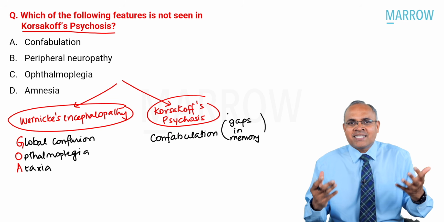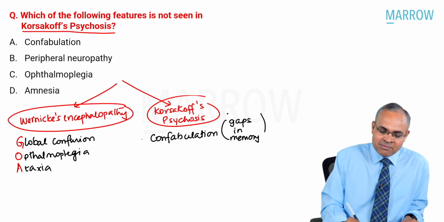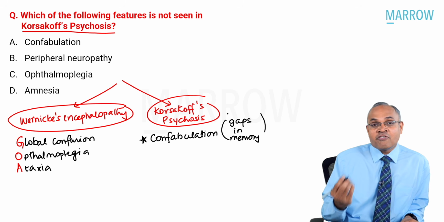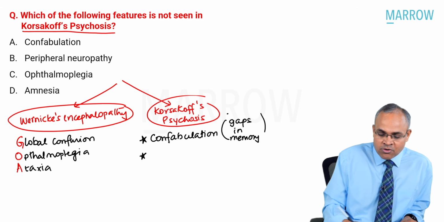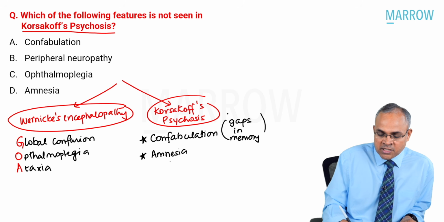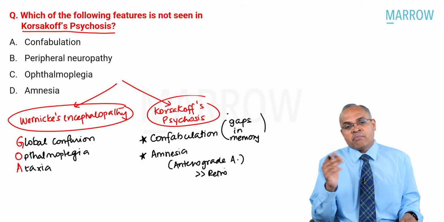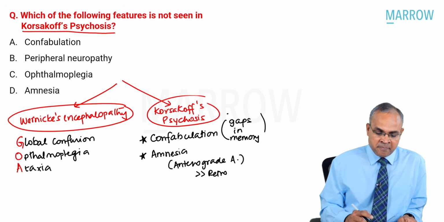Something we do in viva exams, right? When a professor asks a question, we fill up some gaps in our memory and tell some stories. That is confabulation. Korsakoff psychosis patients typically will have what? A very, very important feature is amnesia. Especially, they are known to have anterograde amnesia more than retrograde amnesia. Anterograde amnesia is more common than retrograde amnesia.